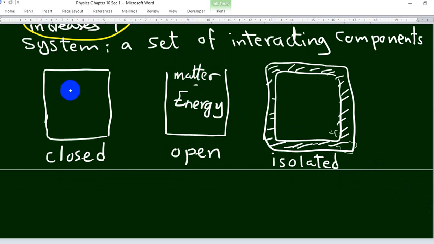Closed allows only energy to escape. Matter is not allowed. Isolated, here nothing escapes, no matter or energy.